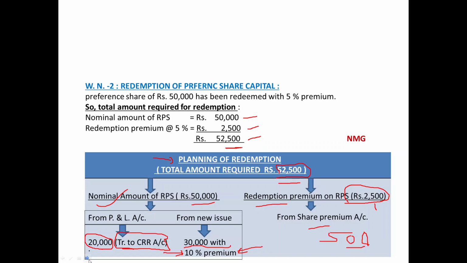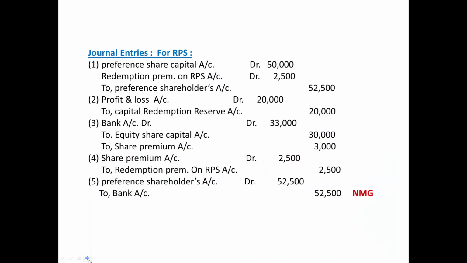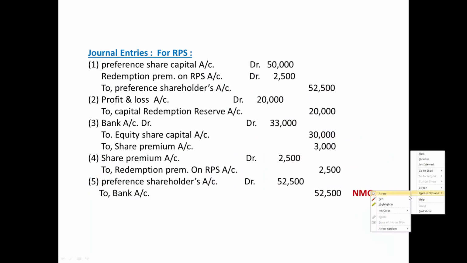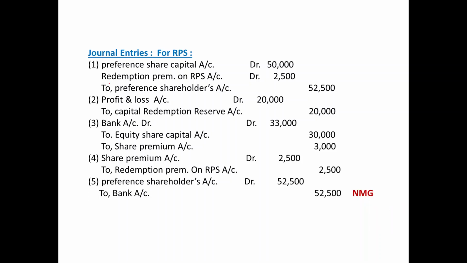Once the planning is done, let us give the journal entries on the basis of this planning. First journal entry, for the resolution in the board meeting: Preference share capital account debited rupees 50,000, redemption premium on RPS account debited rupees 2,500, to preference shareholders account credited rupees 52,500.